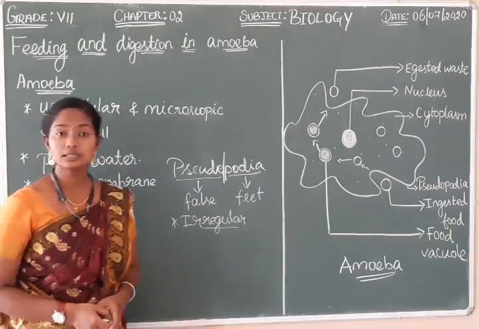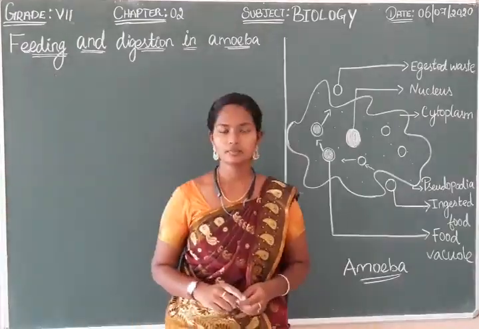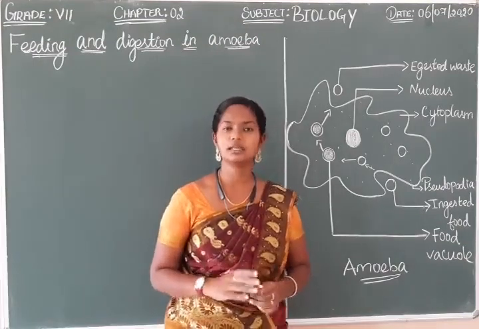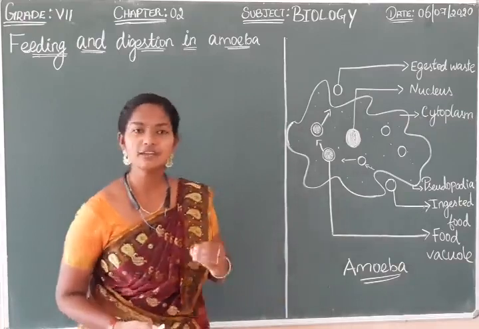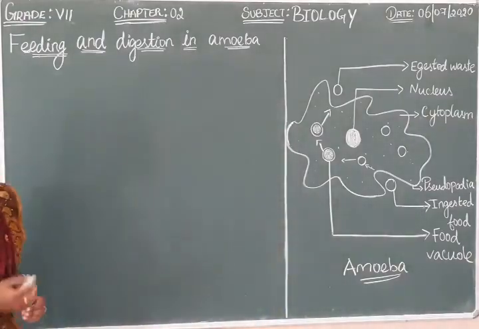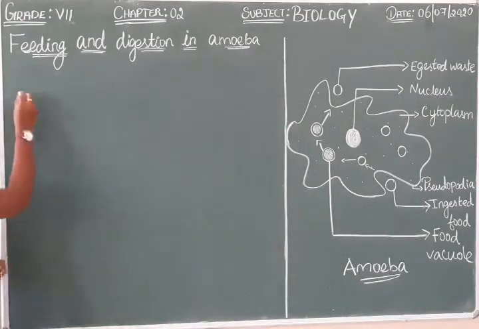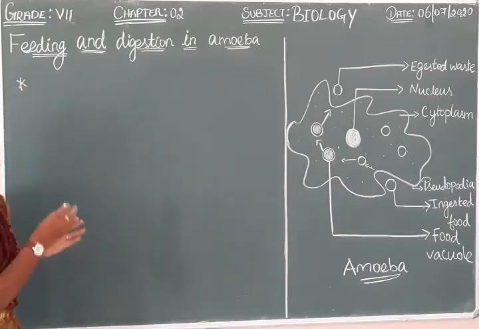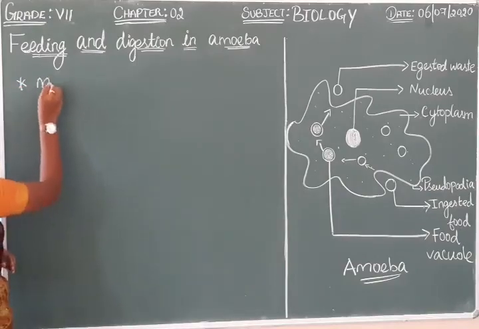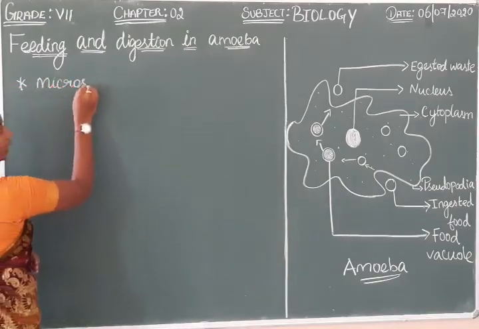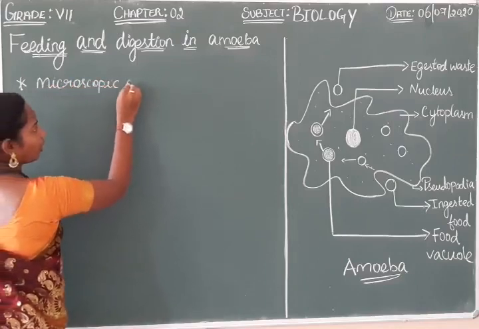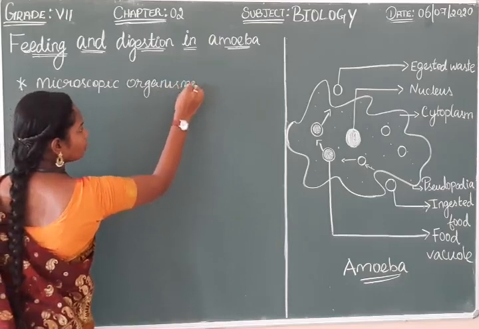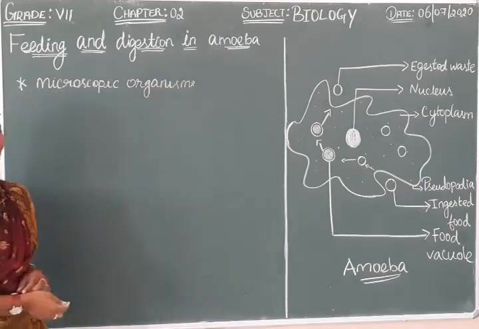Next we are going to discuss the feeding and digestion process in amoeba. What is the feeding process? Feeding is nothing but intake of food. What is this intake of food process called? Ingestion. So what kind of food does amoeba have? They feed on microscopic organisms found in the pond water.